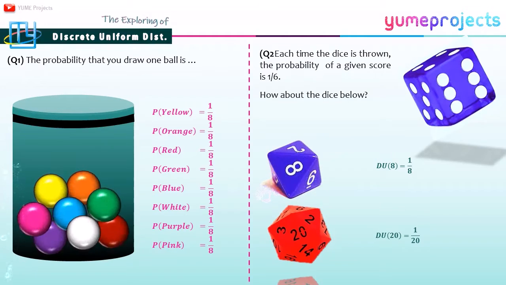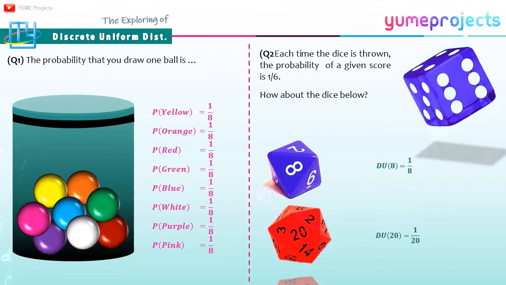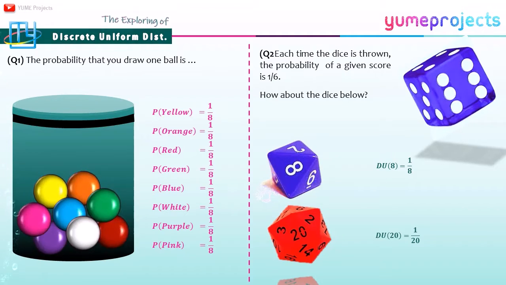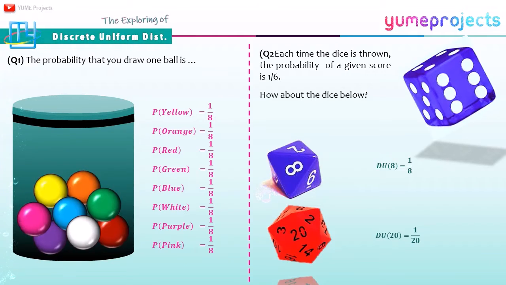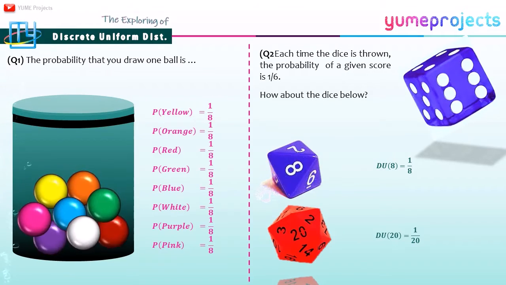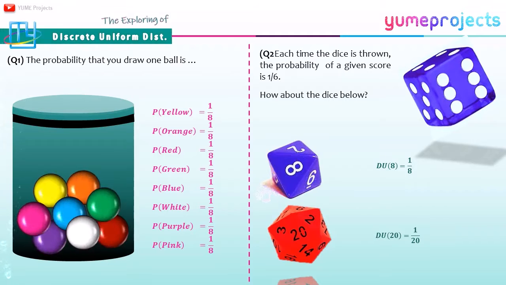If you want to draw one of the balls, say the yellow, the probability is 1 over 8. By a similar argument, for the orange, red, green, blue, white, purple, and pink, the probability that you draw one ball is also 1 over 8, because you cannot tell which ball you will draw. So the probability of each color is the same.